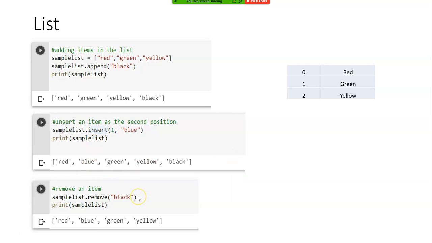I can also remove an item. Clear? sample_list.remove(black). Black is removed. Simple, right? Append, you add; remove, it removes. When you want to put it in a specific place, you use insert. Clear? Any doubts on this?